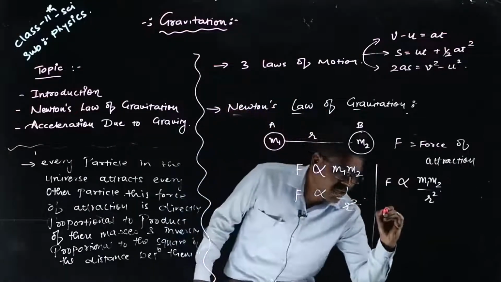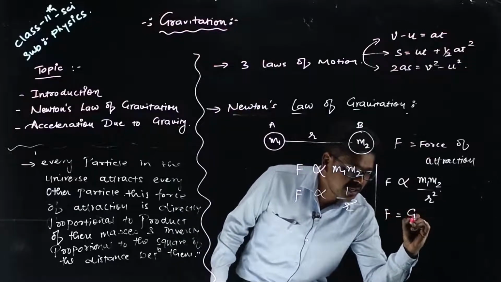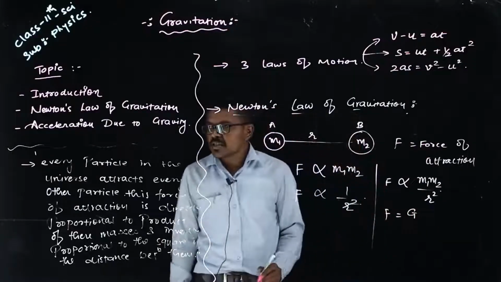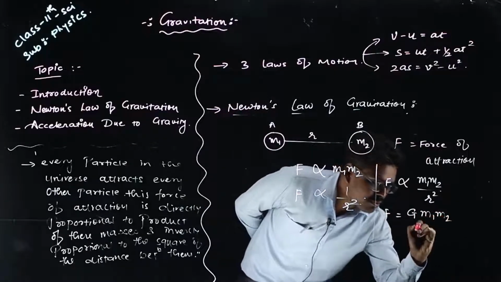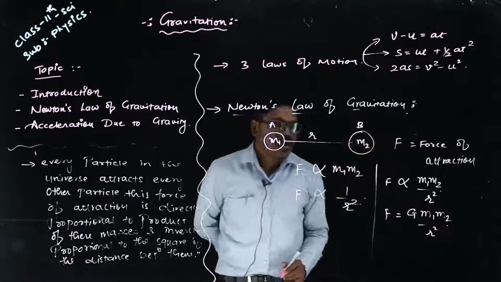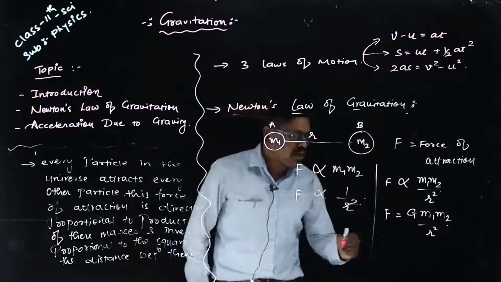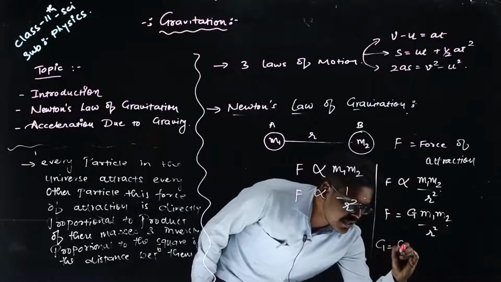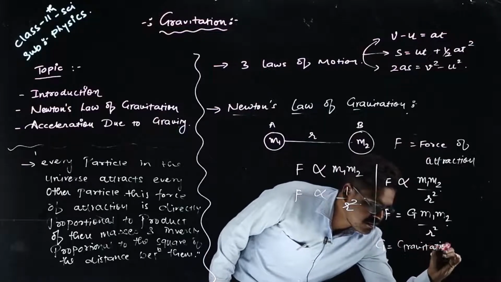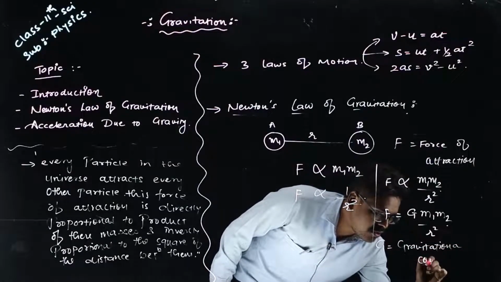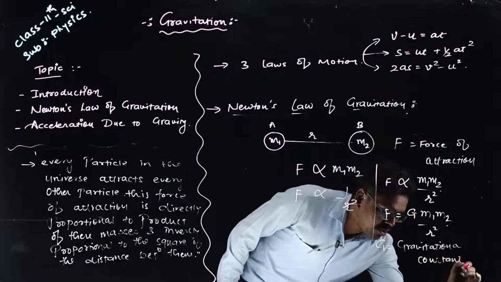That constant is capital G. So F is G m1 m2 upon r square, where this G is called the gravitational constant.